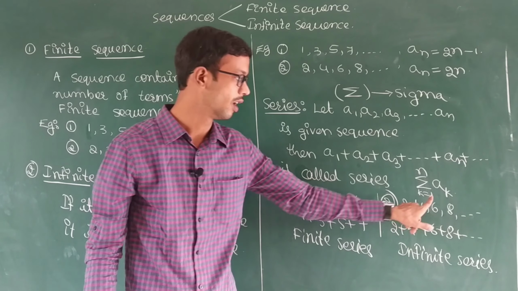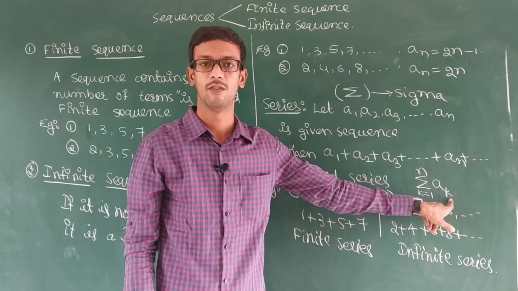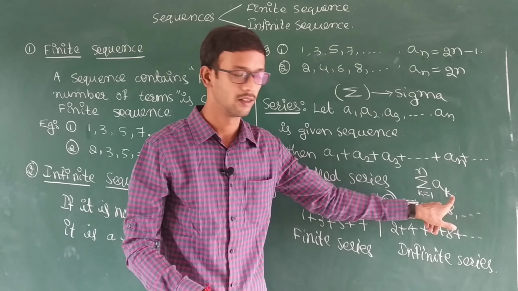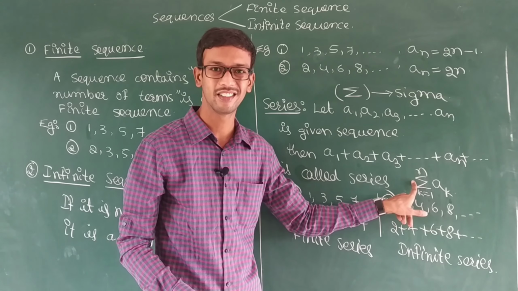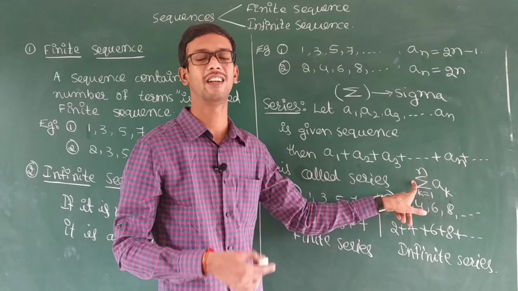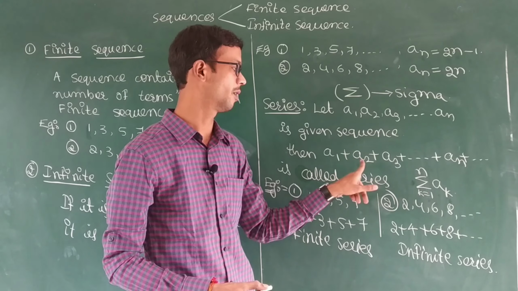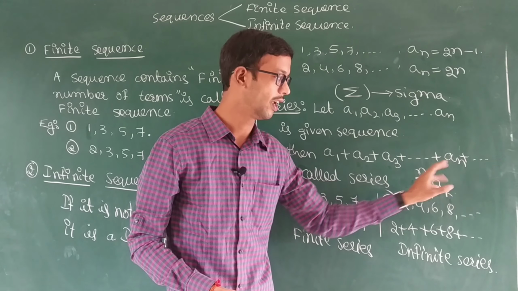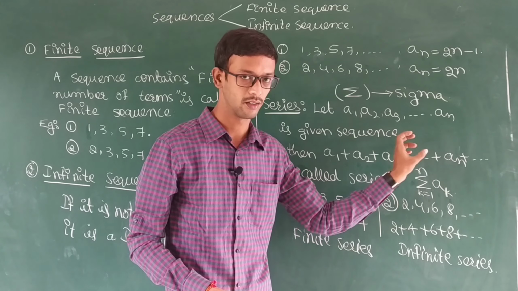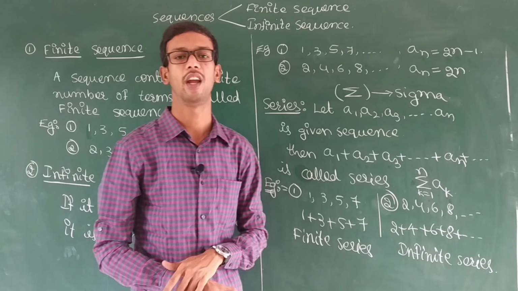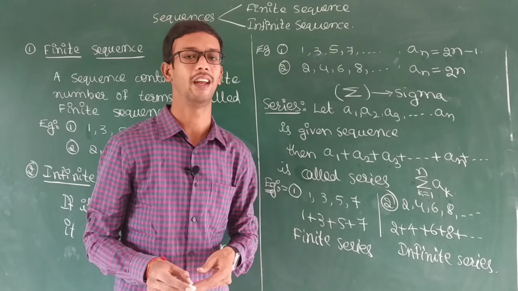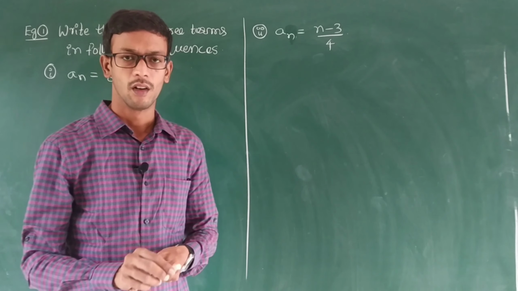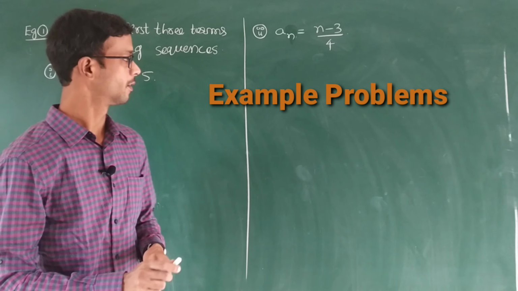That is nothing but, first, substituting k as 1, a1 plus a2 plus a3 plus so on. This symbol sigma we treat as summation; summation is nothing but addition. As a shortcut we denote this total by summation k equal to 1 to n of ak. So next we will start the example problems.